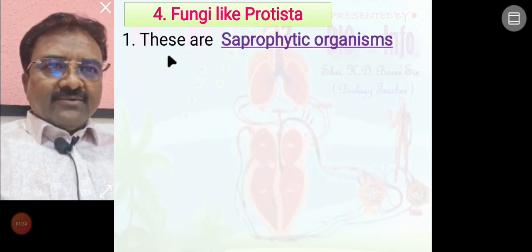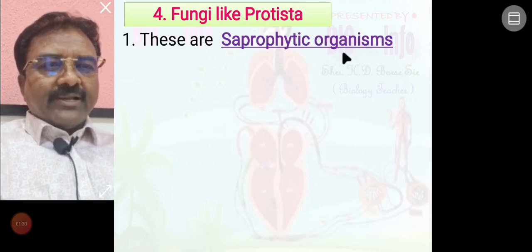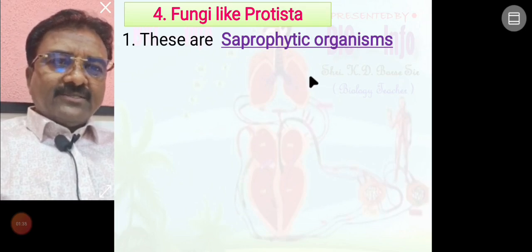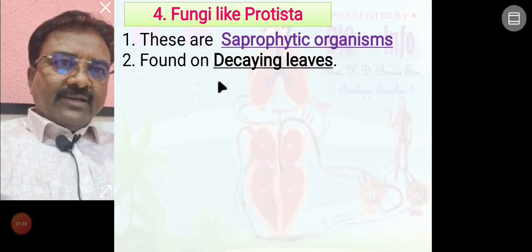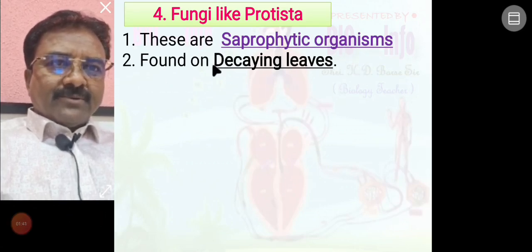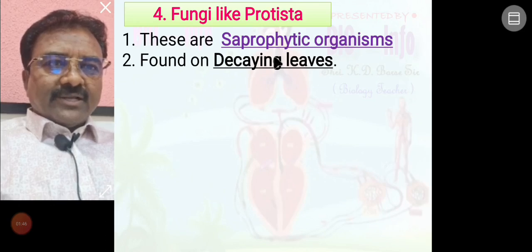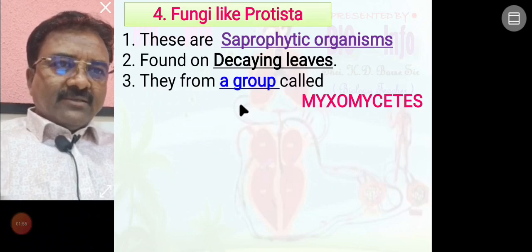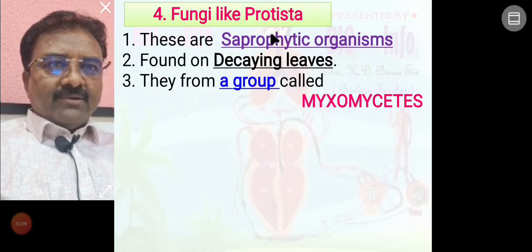In this group of protista organisms, all are saprophytic organisms, meaning they eat dead material, and are found in decaying leaves. Such organisms form a group called myxomycetes. Myxomycete is a best example of fungi like protista.